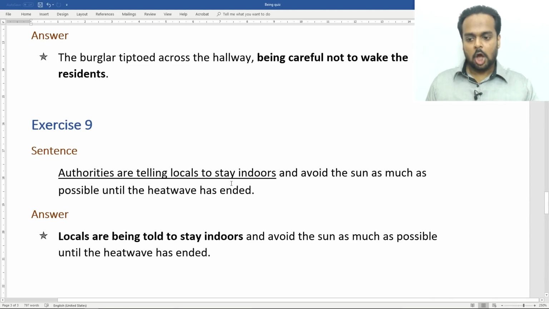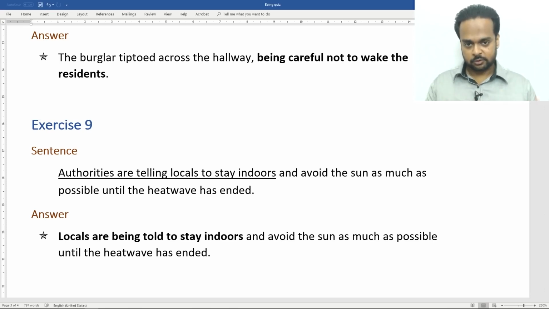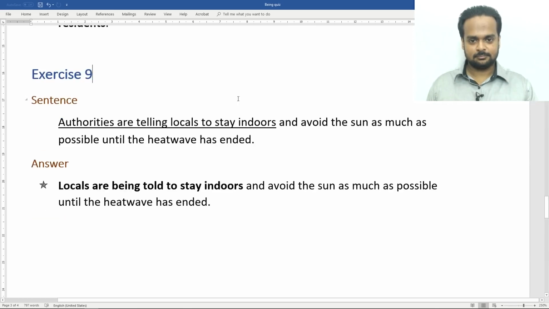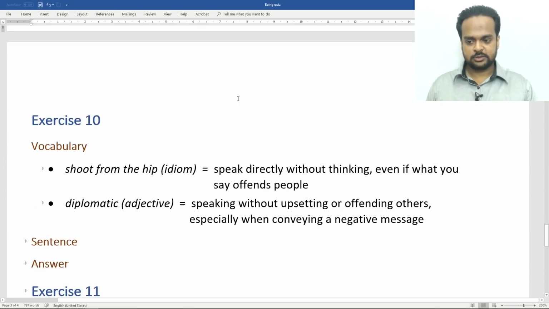Here's the answer. Locals are being told to stay indoors and avoid the sun as much as possible until the heat wave has ended. Notice that we have left out authorities here. Locals are being told to stay indoors because it's understood that it's the government or government authorities who tell people to stay indoors. All right, let's move on to exercise 10.